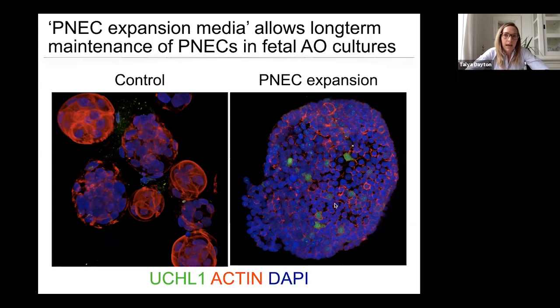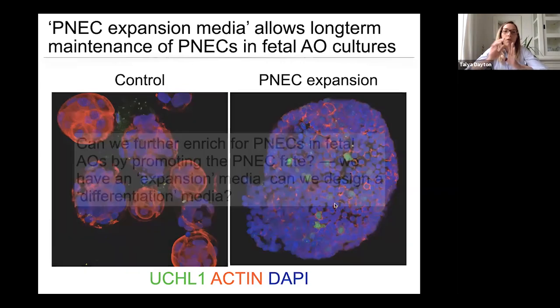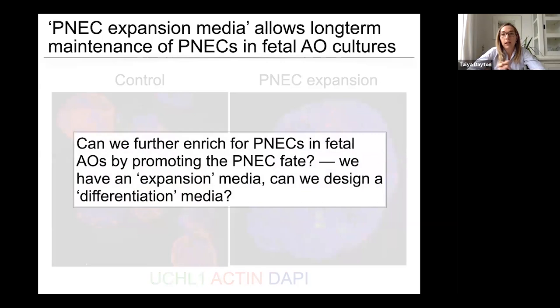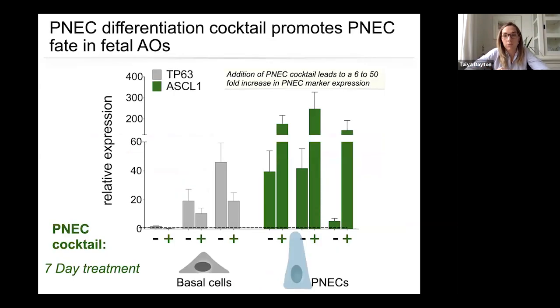So based on this, I then said, okay, we have an expansion media. Can we now use this to further enrich for PNECs in fetal airway organoids by promoting further differentiation towards the PNEC phase? So essentially we have an expansion media, can we design a differentiation media? And so that's what I set out to do, and indeed I was able to come up with what I call this PNEC cocktail. So it's a cocktail of small molecules that appear to promote the differentiation of PNECs.